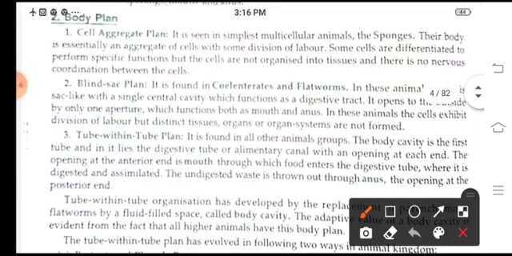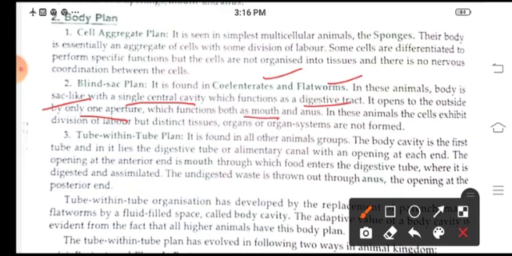Blind sac plan means usually it is found in the animals found in coelenterates and flatworms. The body is sac-like and it has a single central cavity which acts as a digestive tract. Only one aperture is there which opens outside, and it acts as a mouth and anus. But these show distinct tissues but no organ system of organization.